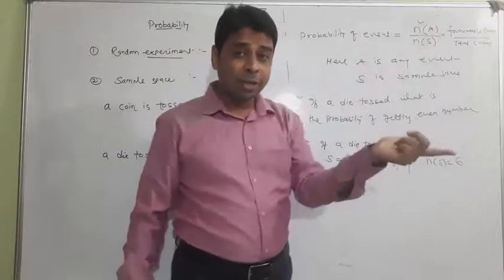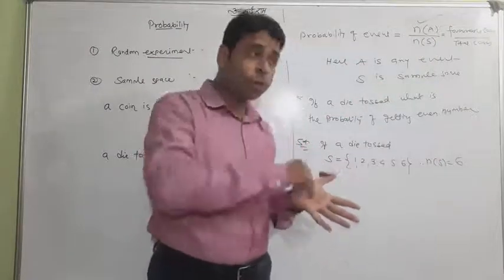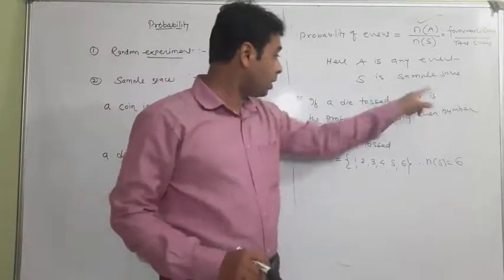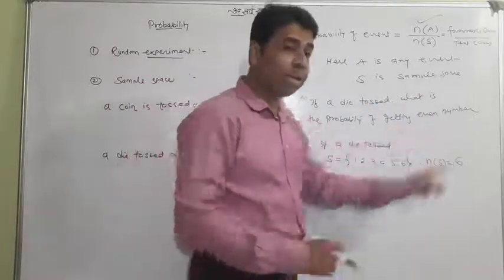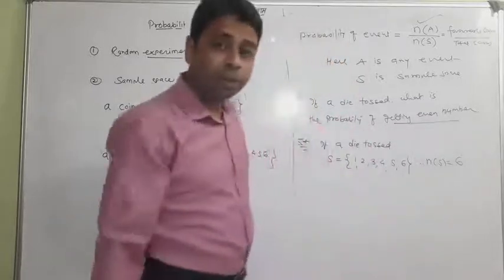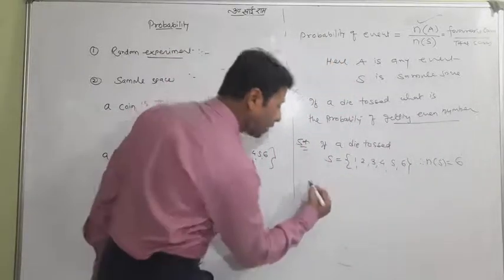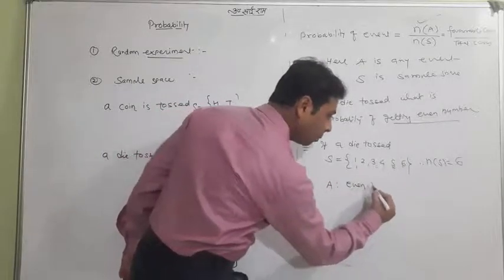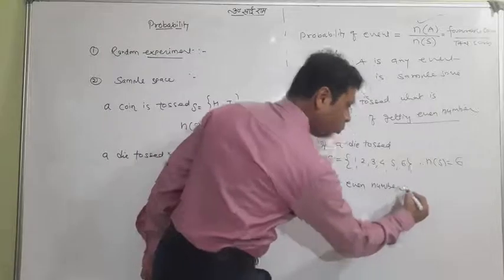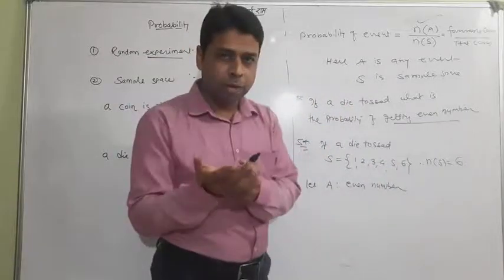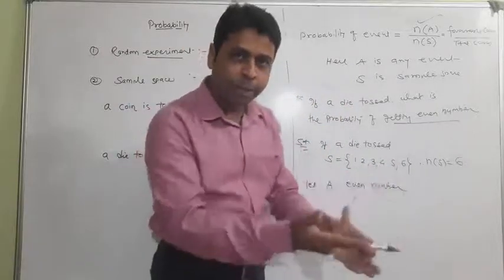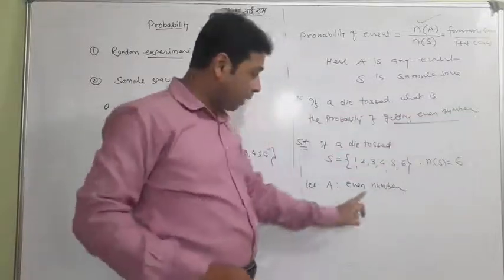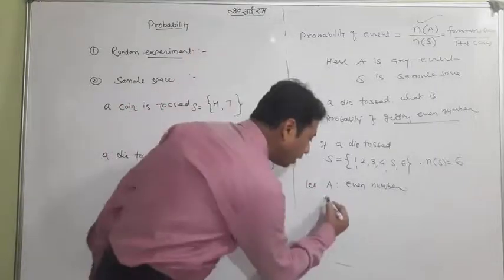So A is what? The event for which you are asked to find the probability. The question is: what is the probability of getting an even number? Getting an even number is an event. So let A be the event, even number. You have a die, you are tossing it, and something will appear. What is appearing this time for the question? Even number. So that is called A, and under A what will come?